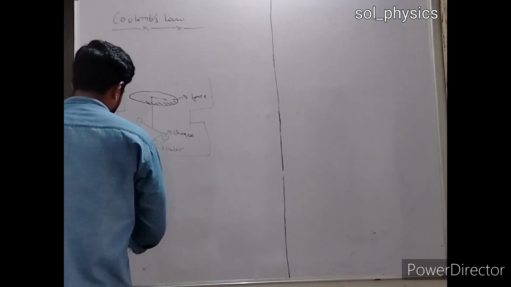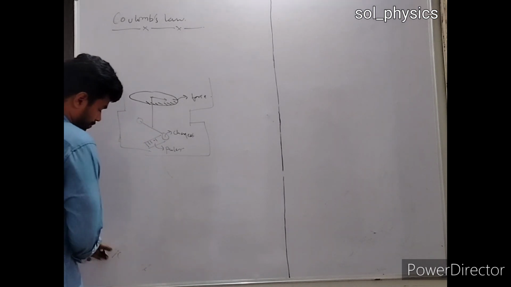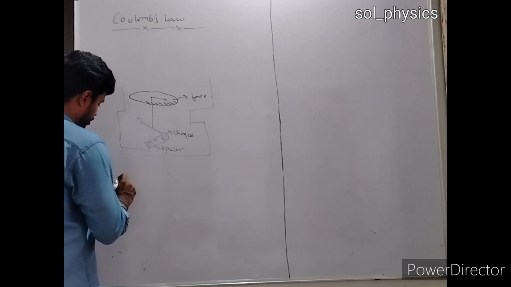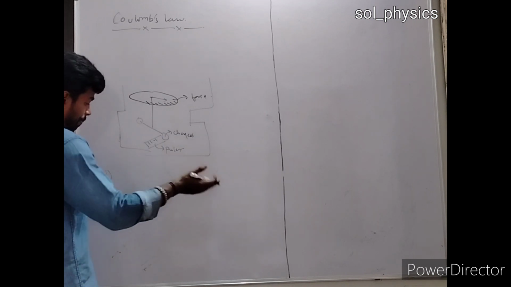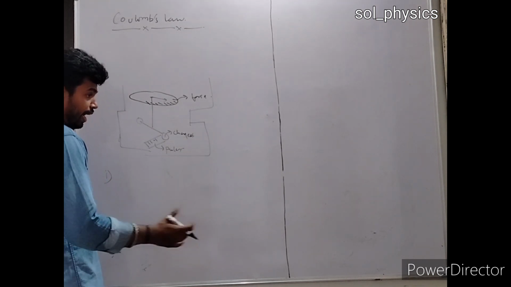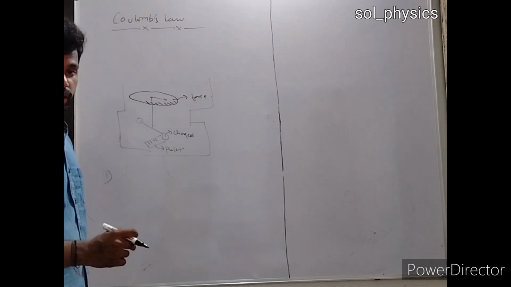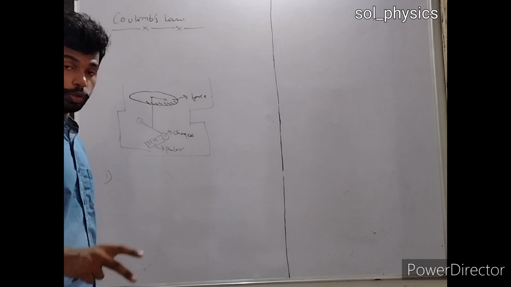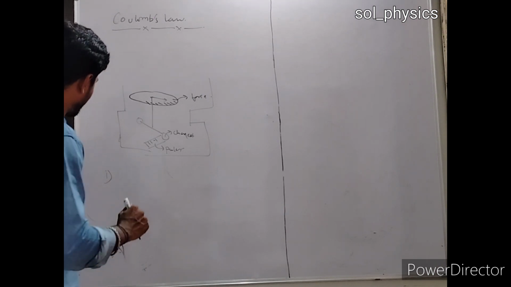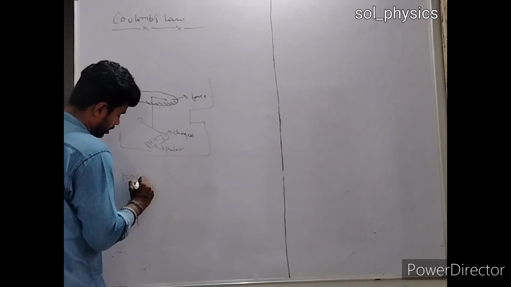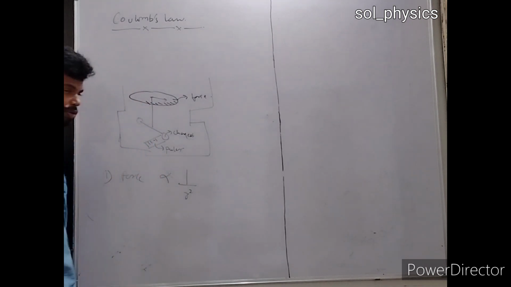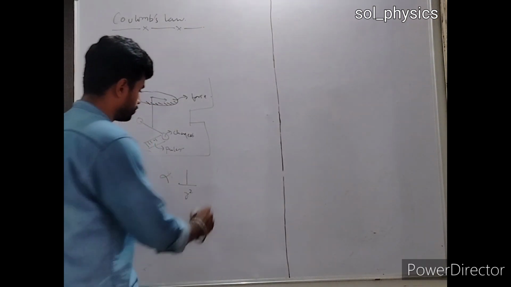that he had noted was that if the two charges are separated by a certain distance d, and if the distance between the two charged bodies is increased or decreased, the force will change. So he stated that the force is inversely proportional to the square of the distance between them. This is called the inverse square law.